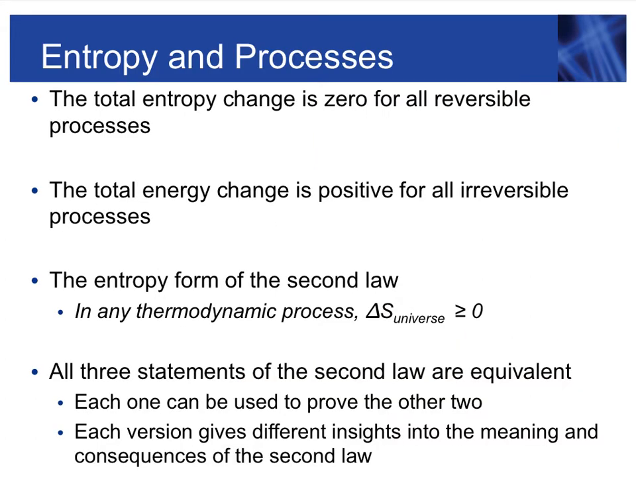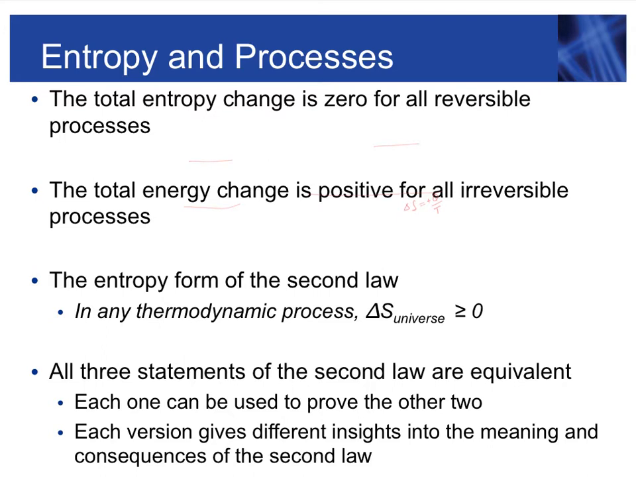The total entropy change is 0 for all reversible processes. The total entropy change is positive for all irreversible processes. That means, if you think about it, delta S is equal to Q over the temperature of the system, where heat is flowing into the system.